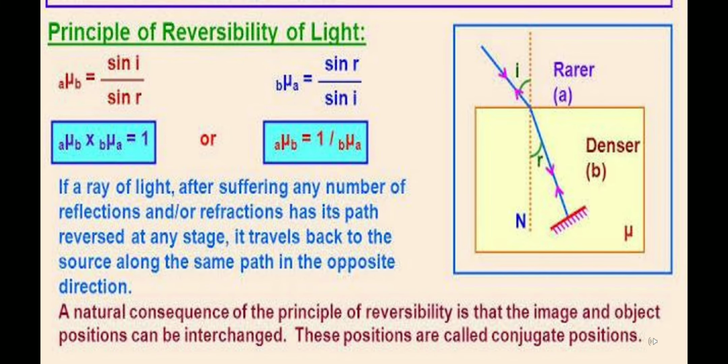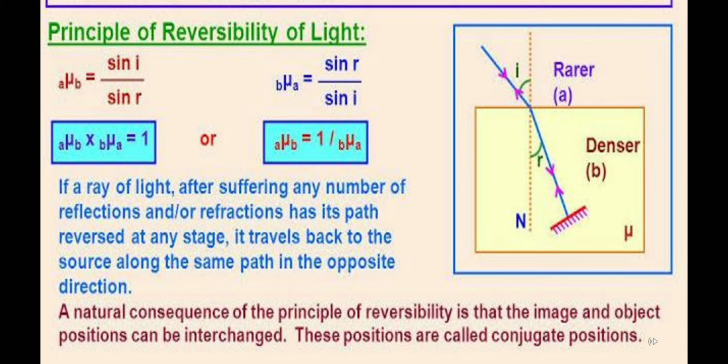Now we are on the principle of reversibility of light ray. If the light ray is going from air to glass, and suppose it has its refractive index as n1, now if the ray goes the opposite way, that means from glass to air, the refractive index will be 1 upon n1. And this is known as the principle of reversibility of the light ray. That means it is reversible. If it is going from air to glass, and we have to find out from glass to air, we will just reciprocate and we will get the values. From where it is coming, we will see now.